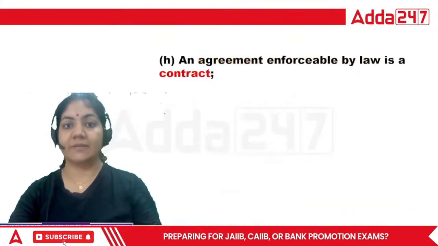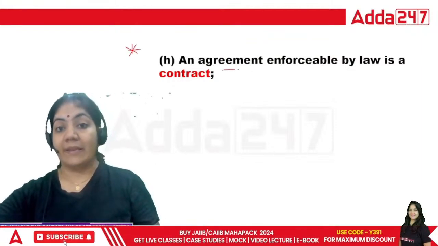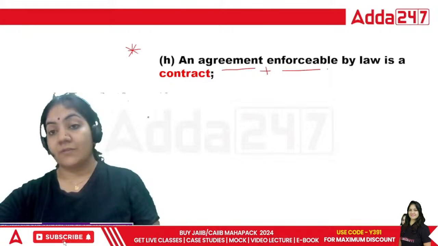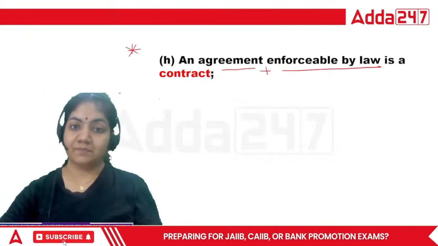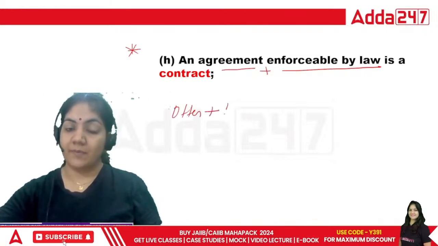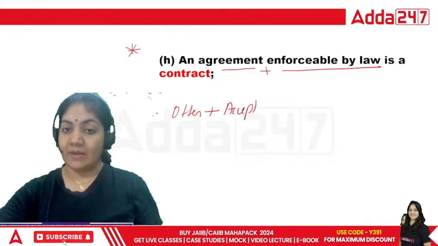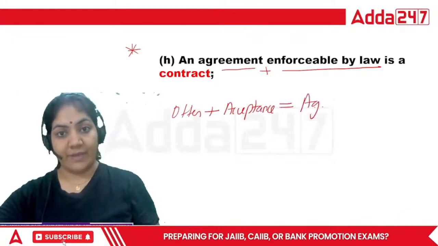Done? Next, what is contract? I think this is the best example: an agreement enforceable by law. That is simply written. That is called what? Contract. So what I have told you, offer plus acceptance. Now I will not write the term promise, that is equal to agreement.